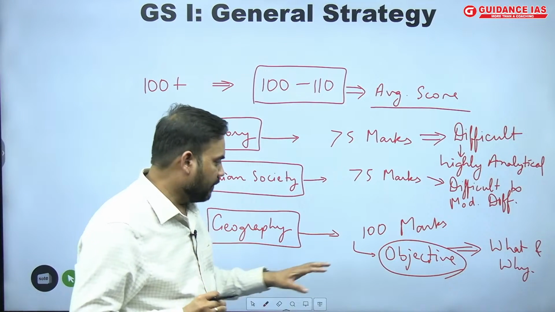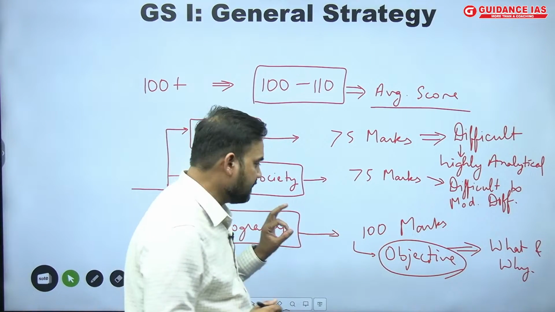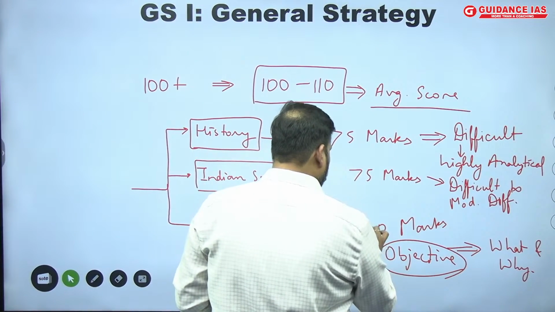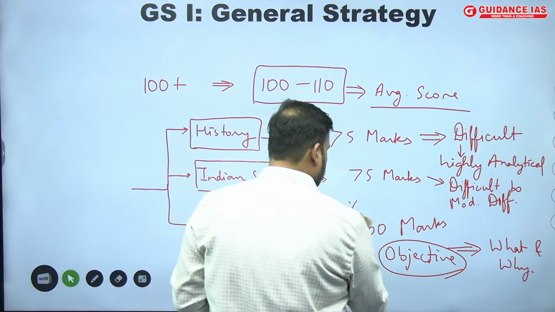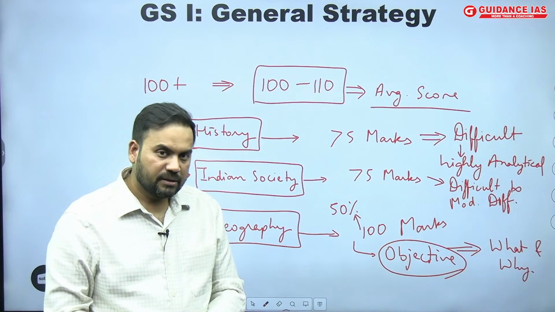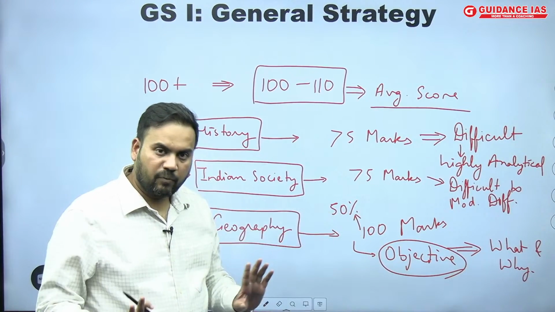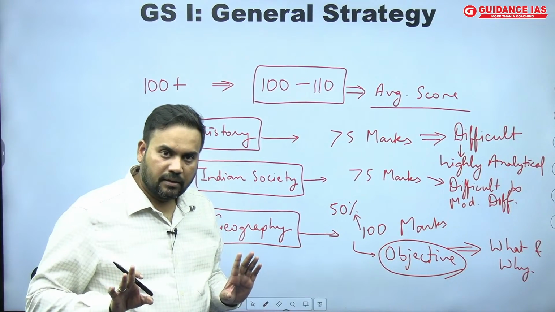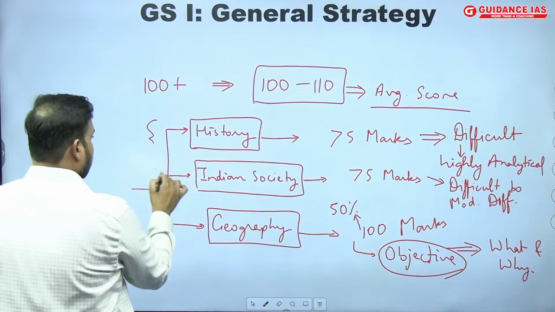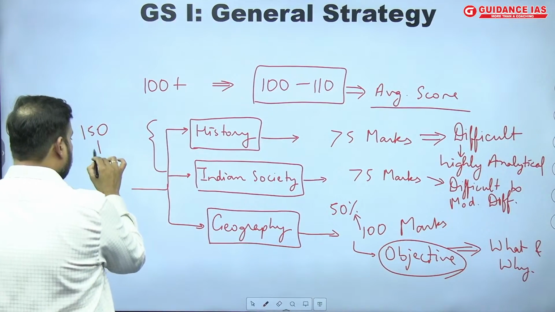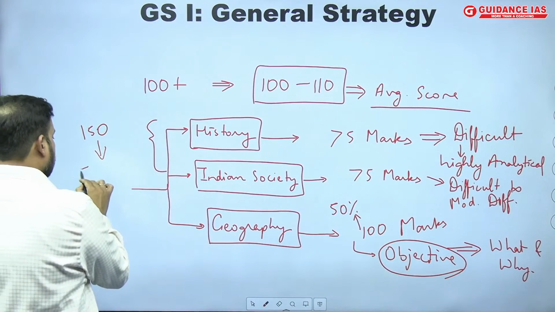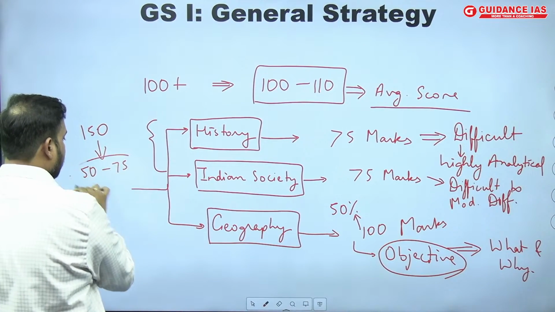And suppose, because there is a little bit of objectivity here, I am able to score 50% of the marks out of the allotted 100. Can you imagine? Already half of my work is done. Out of the 150 marks here, I have to make sure that at least I can get 50 to 75.